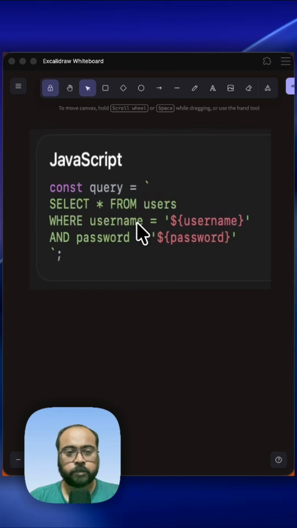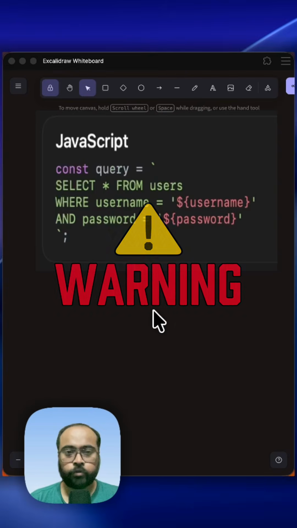And your backend code looks something like this. So you are directly taking the username that you got from the front end and the password, and you are using string concatenation to create the raw SQL queries and run that. So this code might look okay to you, but there is a problem.